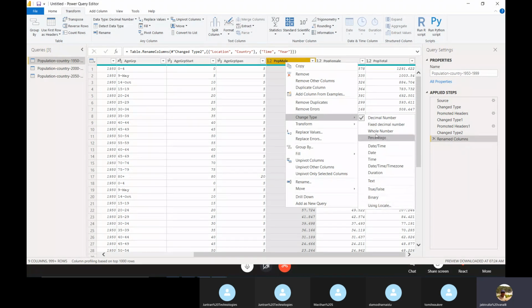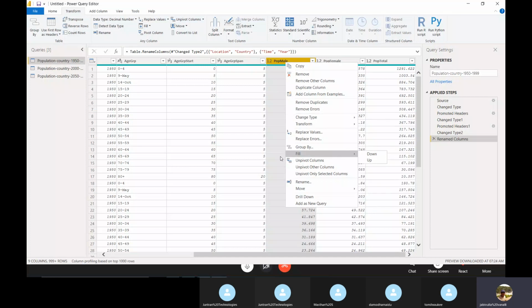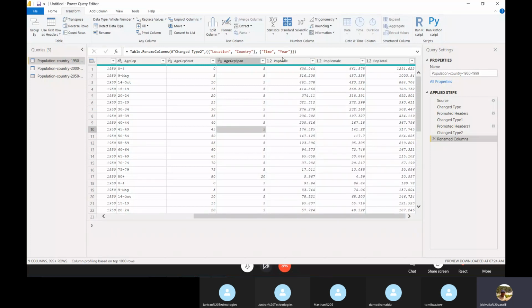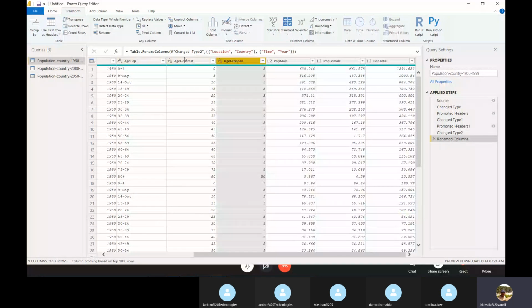So what are the data types? Numeric data types, and true false means it's a boolean data type, and text means string data type. These are the data types available in Power BI Desktop.